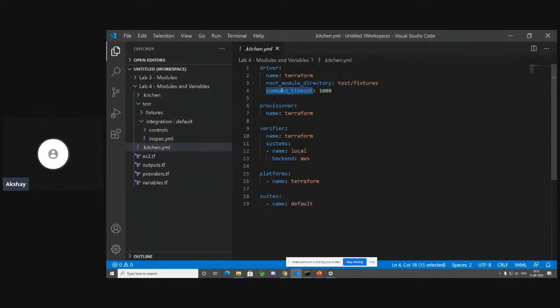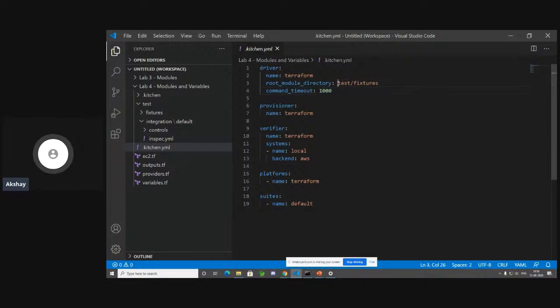We also can put in a command timeout over here for 1000 seconds. And the reason why you would need to do this is, let's say that you're creating a database resource. Every database on the AWS side, that's the only annoying aspect, every database takes at least 15 to 20 minutes to create. And if you have option groups for Oracle, hell man, it takes 36 minutes. So in that way, your kitchen test can probably fail because of a timeout. So therefore, you can also add a command timeout attribute to your kitchen.yaml, and you can mention it in seconds over here. I've just gone with 1000 just to be on the safer side.